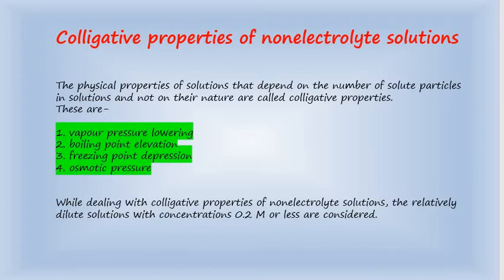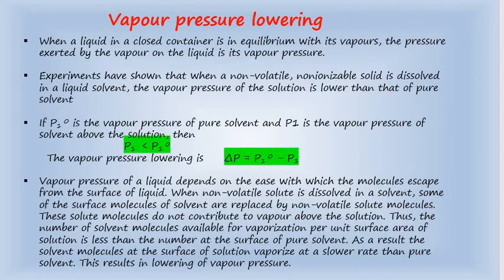The physical properties of solutions that depend on the number of solute particles in solution and not on their nature are called colligative properties. These colligative properties are vapor pressure lowering, boiling point elevation, freezing point depression, and osmotic pressure. While dealing with colligative properties of non-electrolyte solutions, relatively dilute solutions with concentration of 0.1 molar or less will be considered. Let's start with vapor pressure lowering.